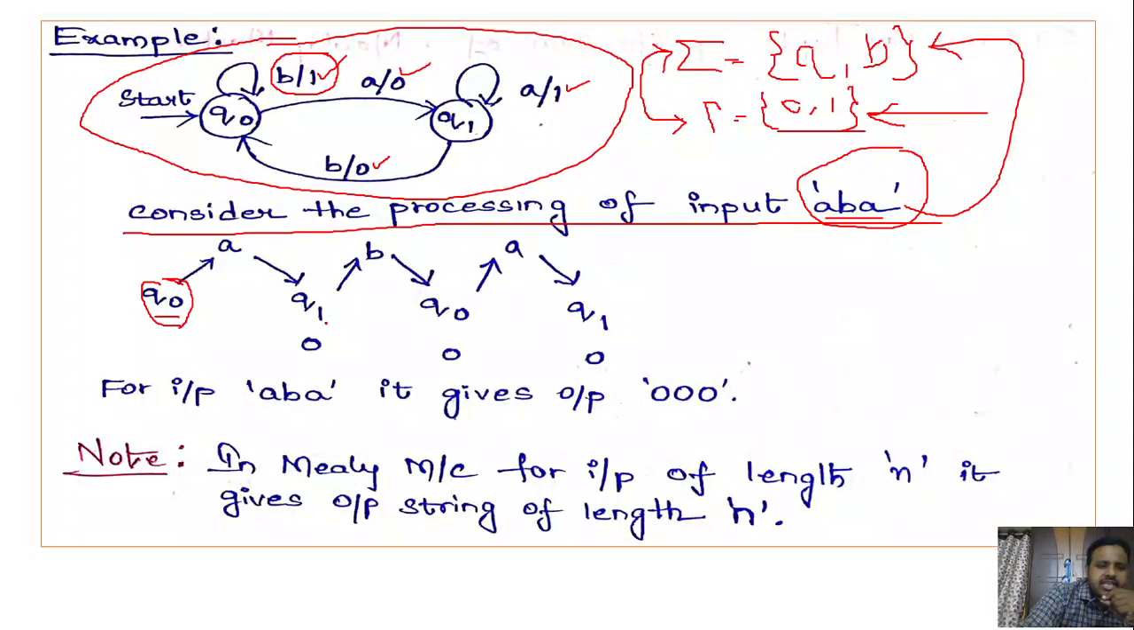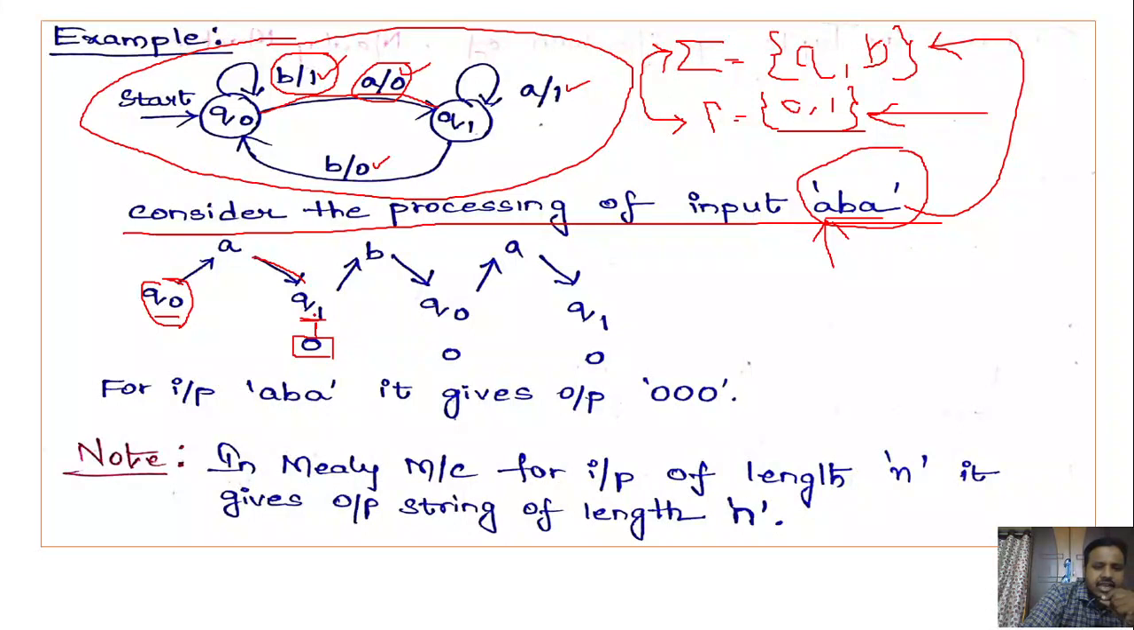Consider the first input from the left side. What is that? A. So Q naught on A, where is it going? It is going to Q1. So you should write Q1 below. And what is the output that we are getting? What is the output associated with this transition? 0. So write the 0 below the state.